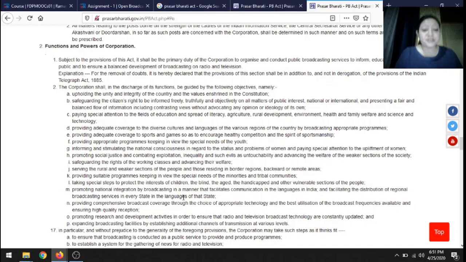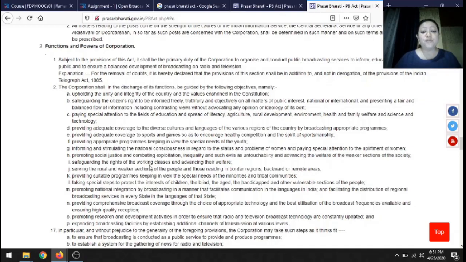Now, it is very important that we have a board like Prasar Bharati, because Prasar Bharati caters to national integrity. Prasar Bharati caters to various sectors of the society. Like, we do have private channels that are focused on infotainment or information or news, but what Prasar Bharati does is make sure that they have representation from as much as possible. They have representation across culture. They have representation of language. They try and reach the maximum. For instance, All India Radio has the highest reach in India. They reach the maximum number of people.